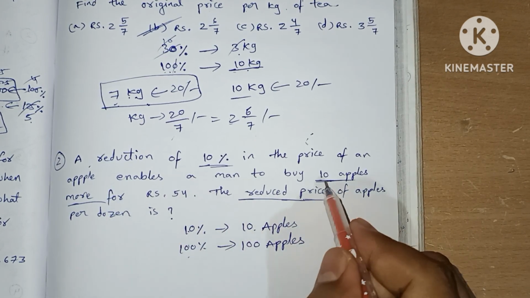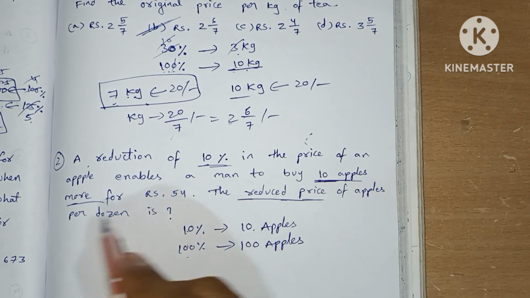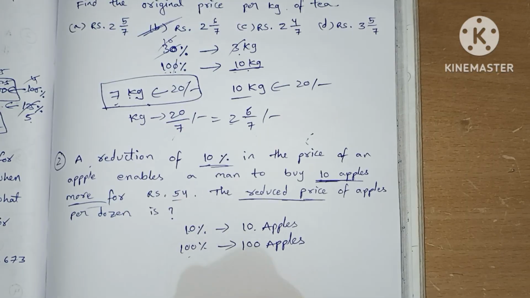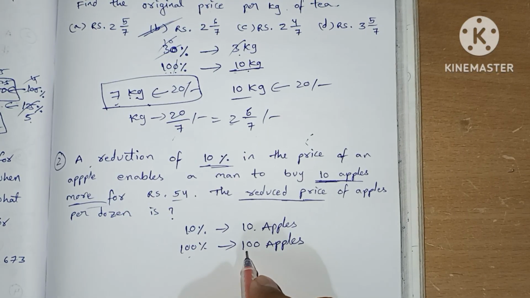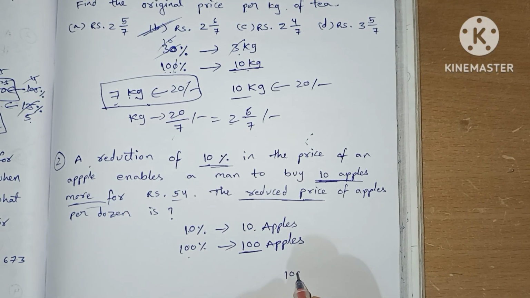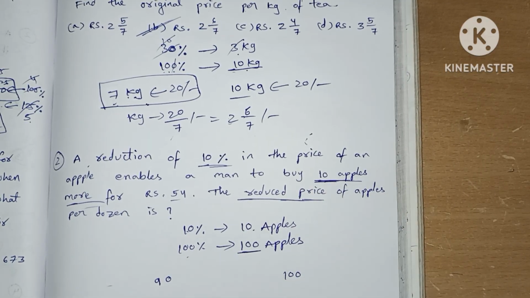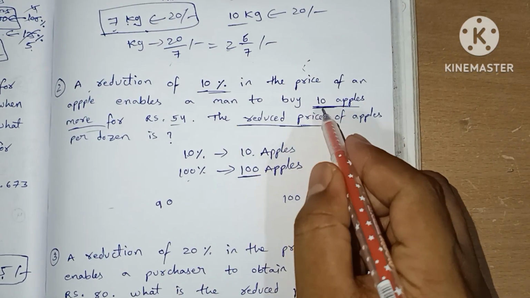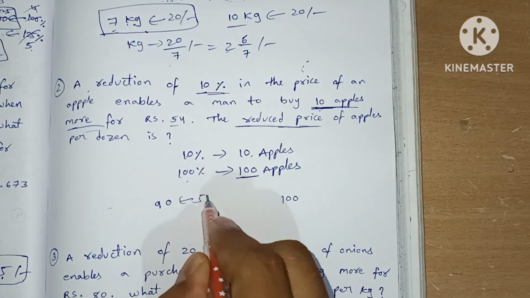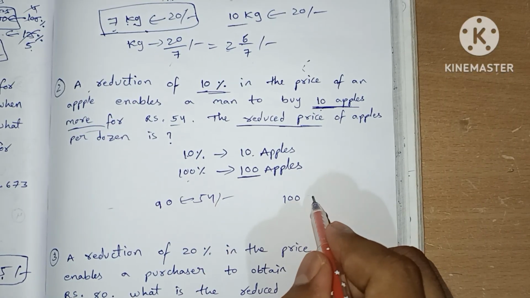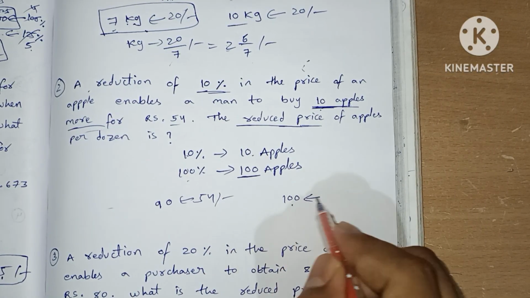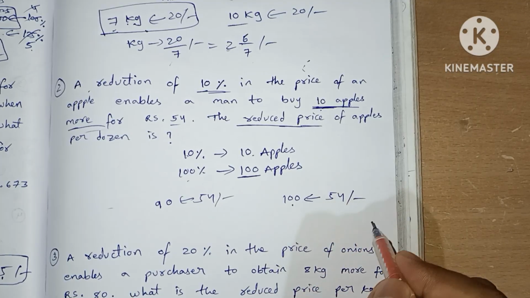And it is clear that 10 more apples we can buy at rupees 54. Now we can buy 100 apples. Initially we could buy only 90 apples. Now we can buy 100 apples at 54 rupees.